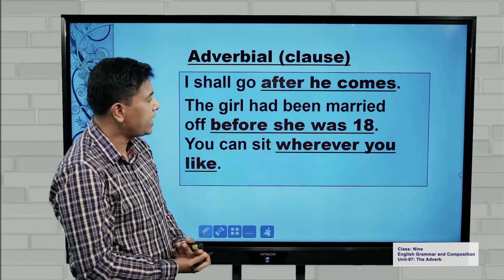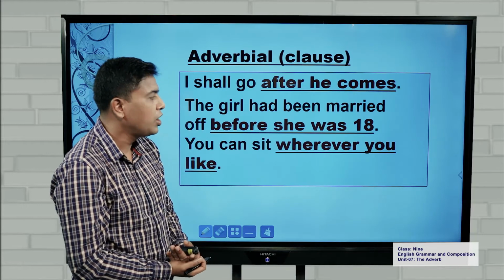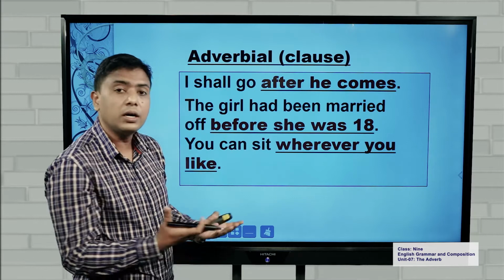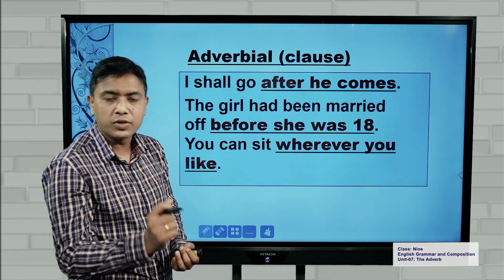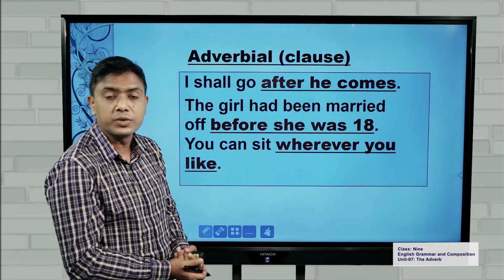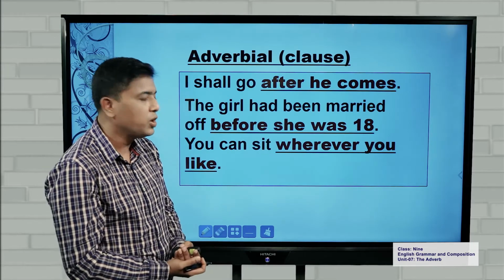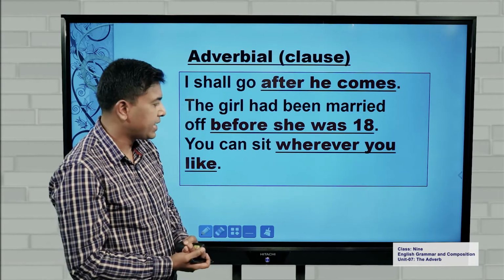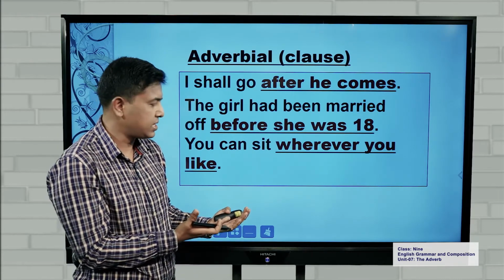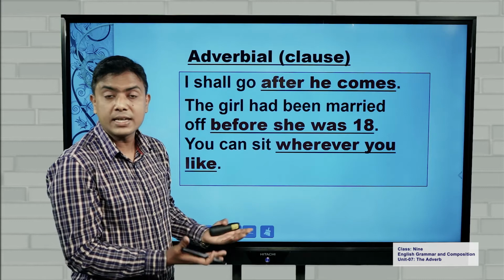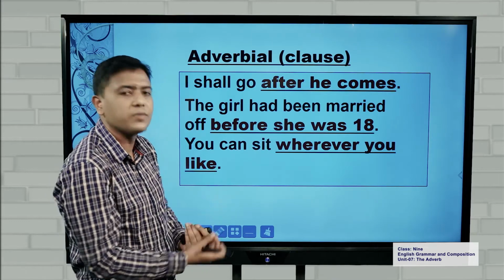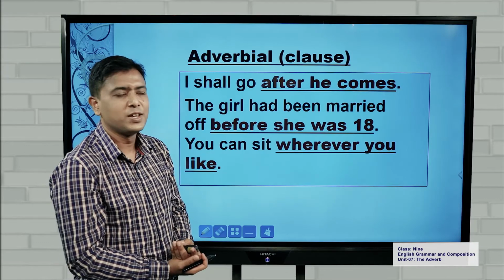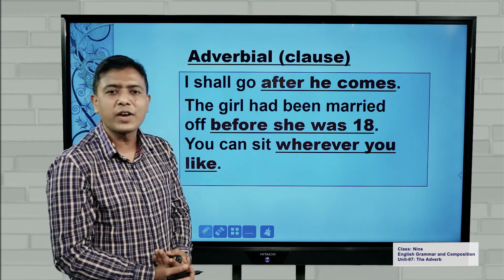Second one, the girl had been married off before she was 18. So we can say the girl had been married off early. So instead of the adverb early, we have used this adverbial, which is in fact a clause, before she was 18. Third one, you can sit wherever you like. So instead of this, if I say you can sit anywhere, anywhere is an adverb of place. But here we have used a clause which talks about the place of an action. So these are the wonderful examples of adverbials.